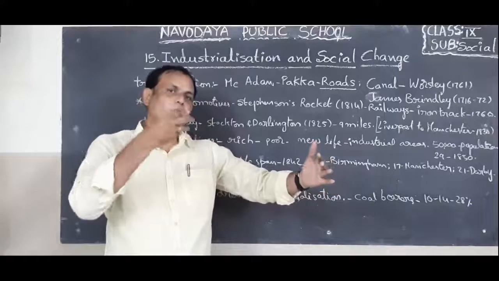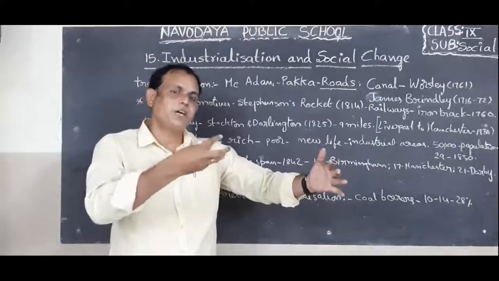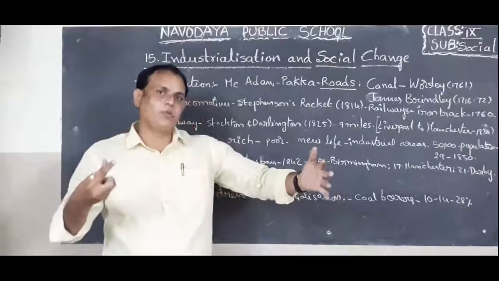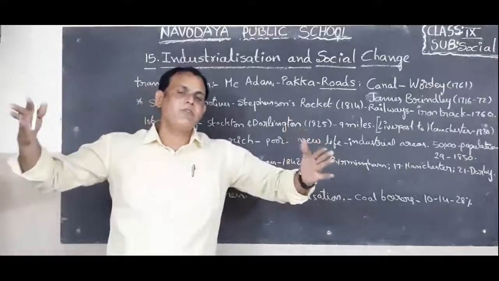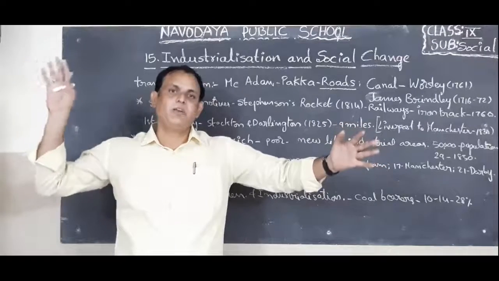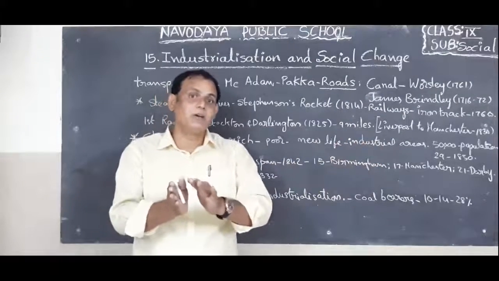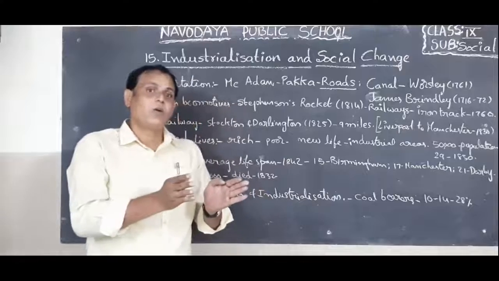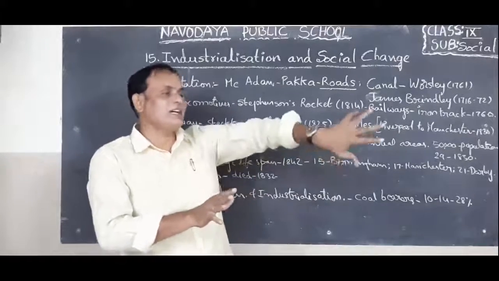That means the owners of the industries or the owners of the companies, they got profit, they invested and kept getting profit, they became very rich, and they lived far from the industry in clear and fresh air areas. Okay, children, but what happened? Who are working in these industries? The workers working in the industry settled around the industrial area.